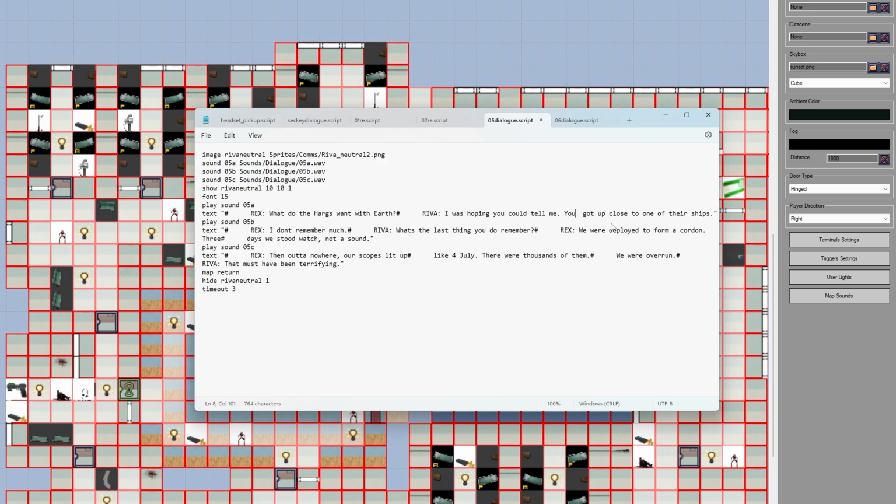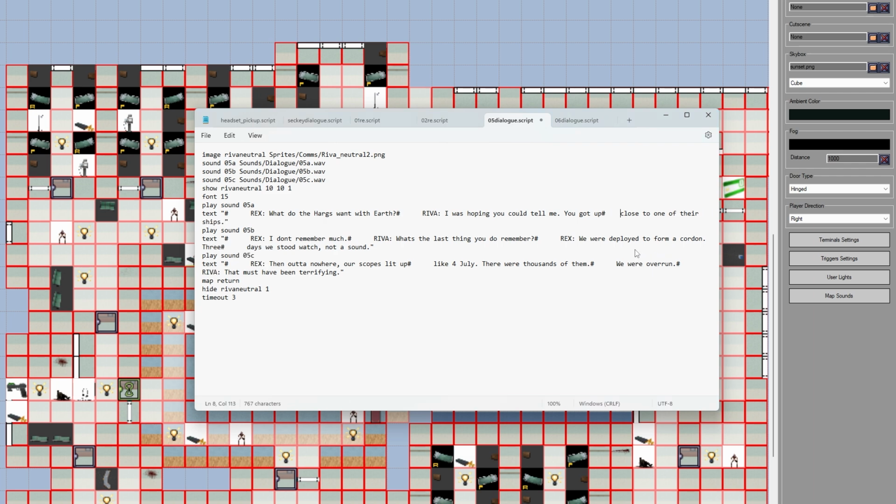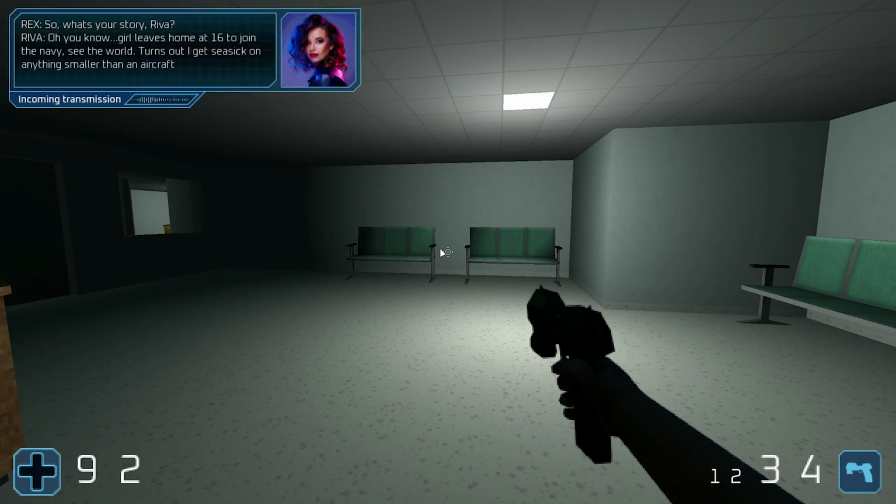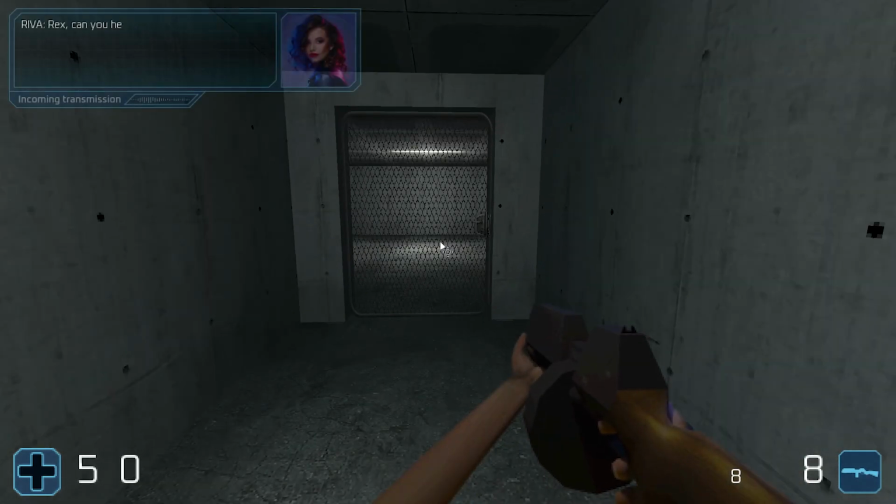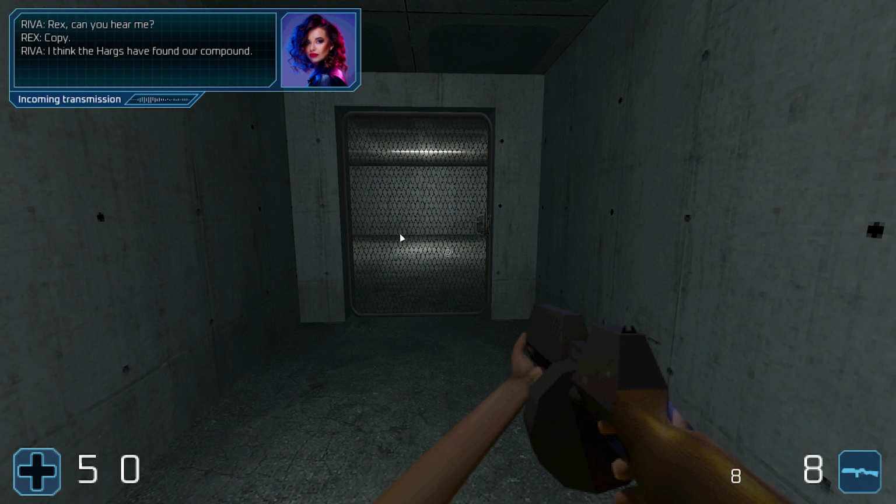With the game contest deadline looming, I really only started to dive into scripting with a week or two to go. I played around a lot with the placement of some lines of dialogue to better pace the development of Rex and Riva's relationship. The goal was to make the player genuinely care for her by the time she's put in danger at the end of level 3.